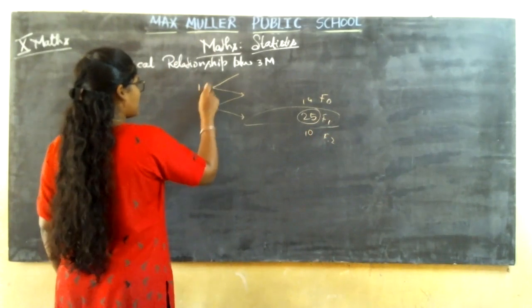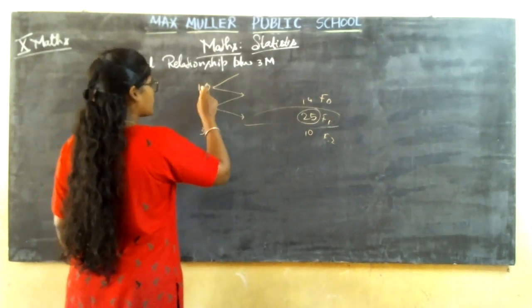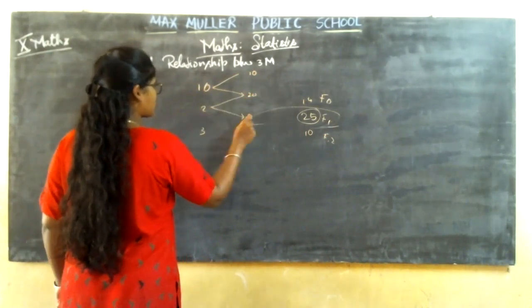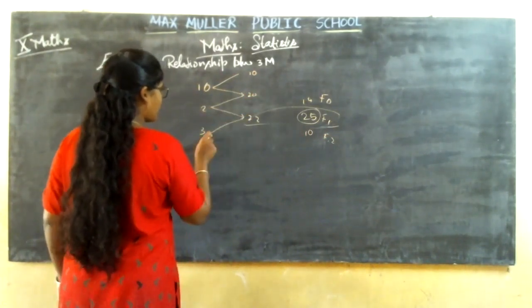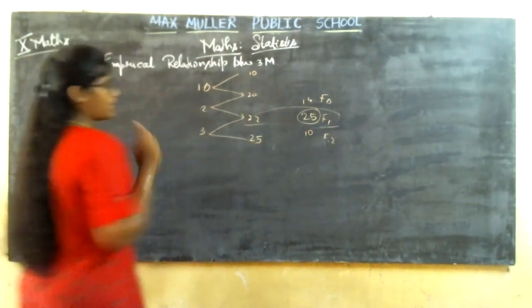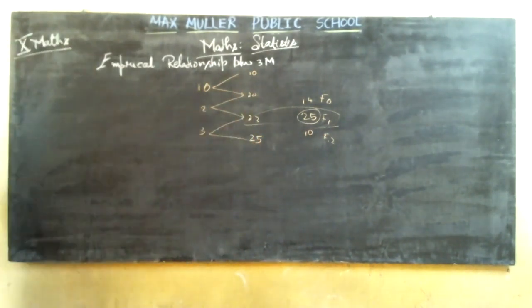If this was 1, 2, 3, you are going to write 10 as it is. So 10 plus 10 will be 20. Then 20 plus 2 will be 22. Again back, 22 plus 3 will be 25. So this is the cumulative frequency where you are going to add.